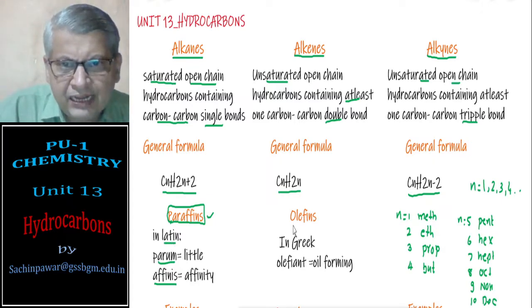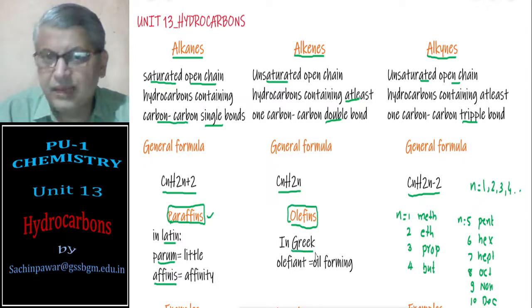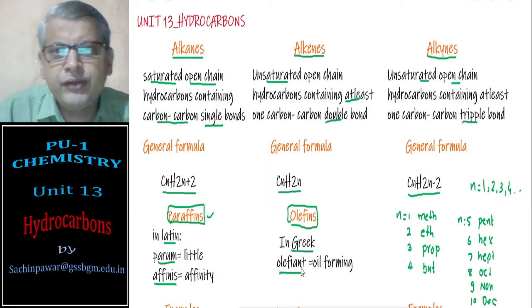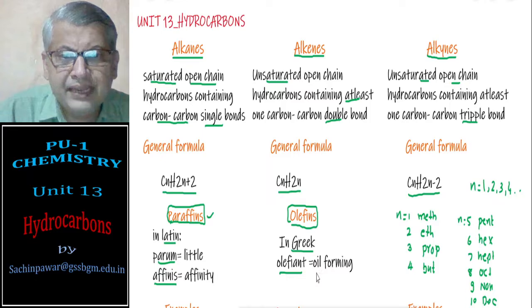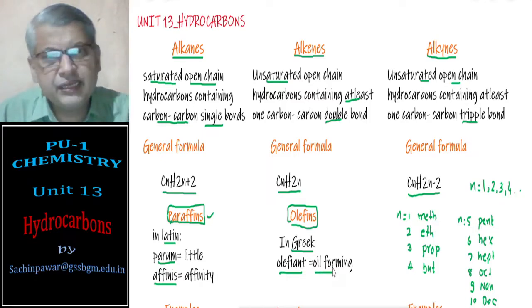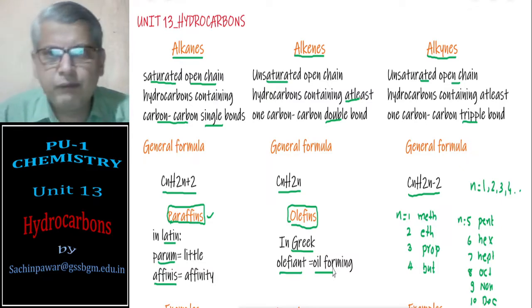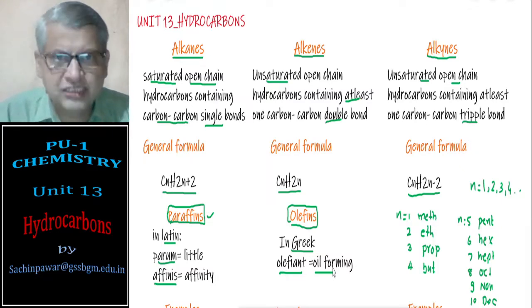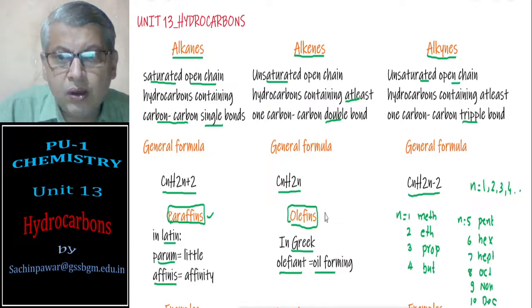Alkenes, on the other hand, are called olefins. This name for alkene is obtained from a Greek word. If you take any alkene as such, it appears to be like an oilish liquid. It forms oils. Alkenes can be used to prepare oils. In olden days, and nowadays also, we use alkenes for manufacture of oils, and that's why alkenes are called oil forming, that is olefins.